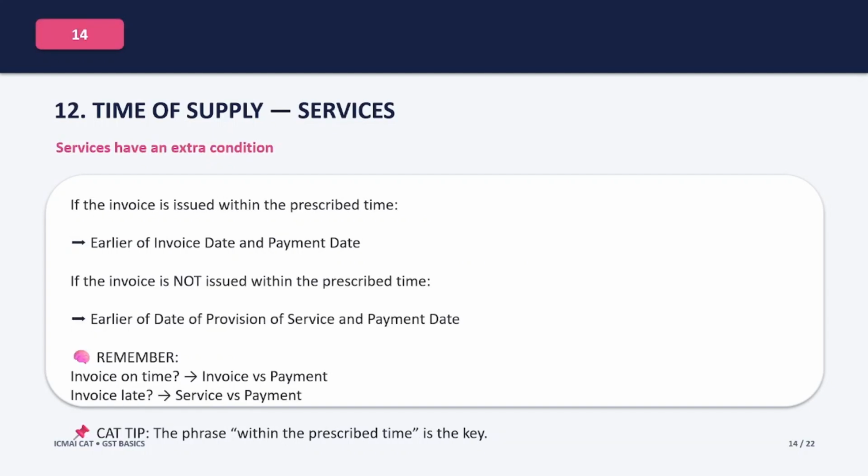Now let's look at services. Here we have an additional condition. If the invoice is issued within the prescribed time, then we compare the invoice date and the payment date. We take the earlier date. But if the invoice is not issued within the prescribed time, then we compare the date of provision of service or date of completion and the date of payment. Again we take the earlier date.